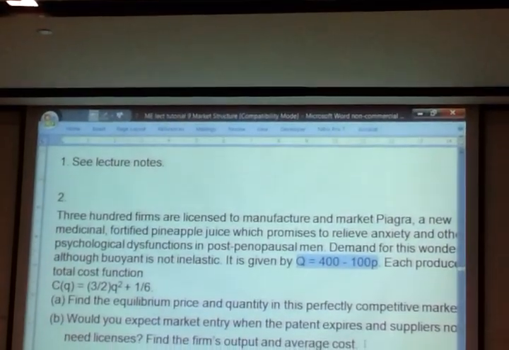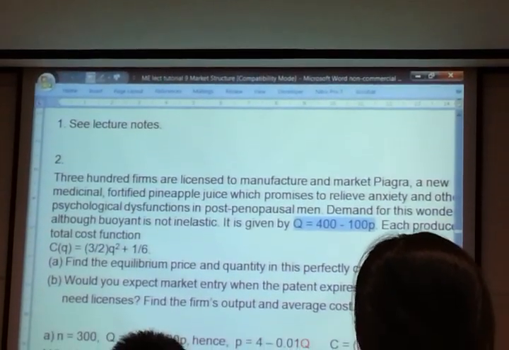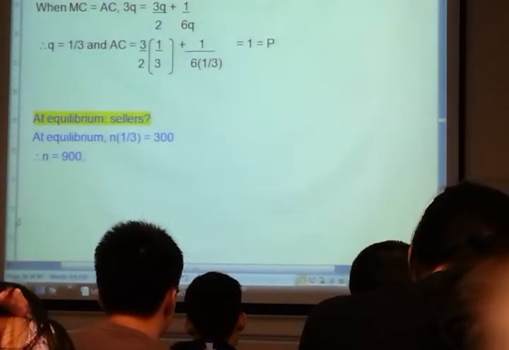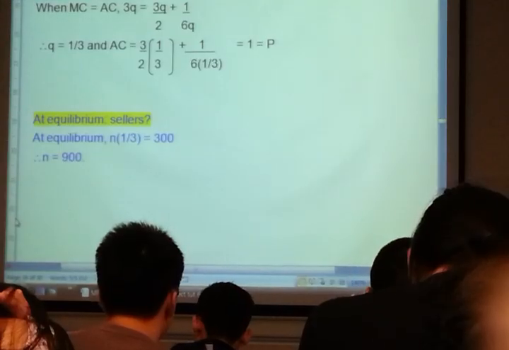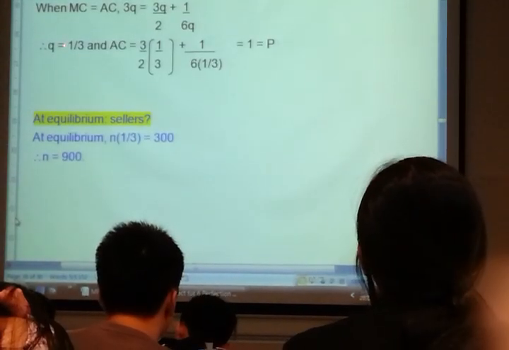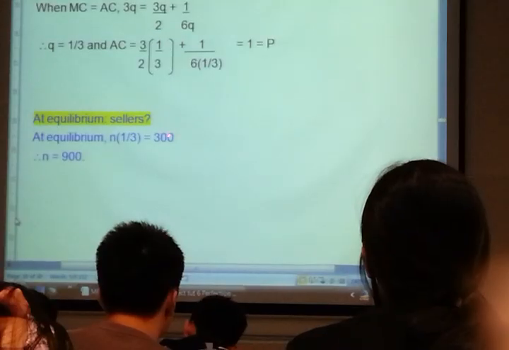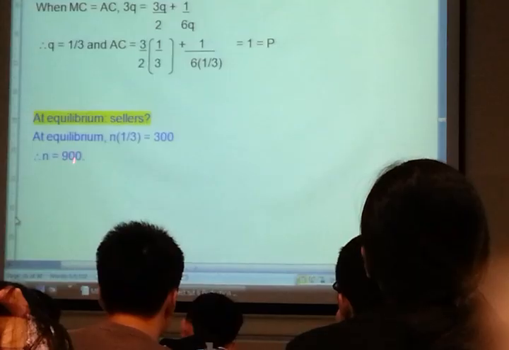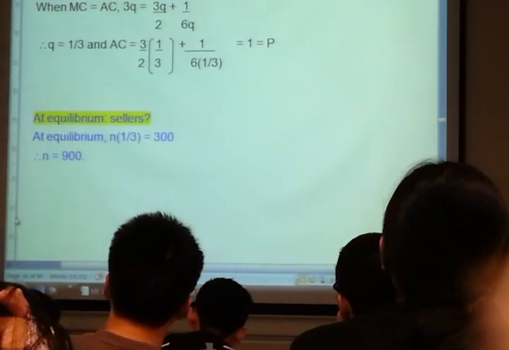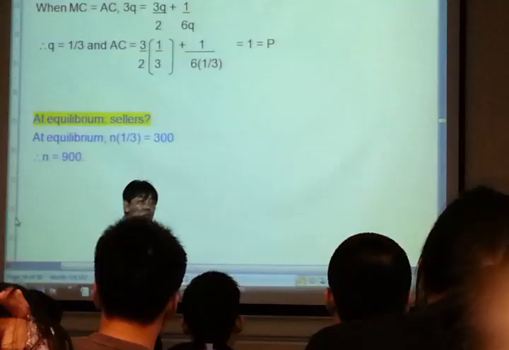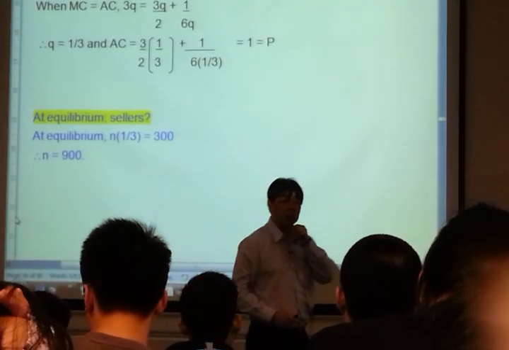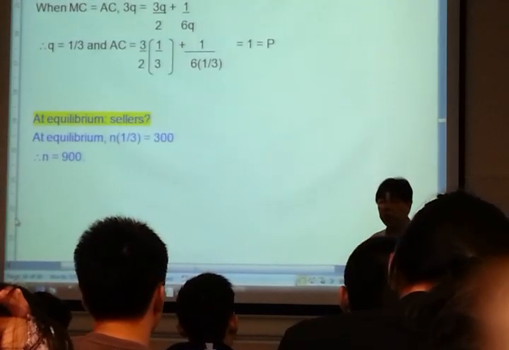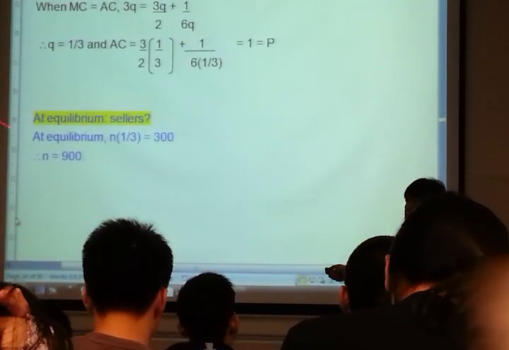So we know at equilibrium, quantity supplied equals quantity demanded. So that solves the problem. This is your quantity supplied, n firms times 1/3, produced by each firm. Quantity demanded when P equals 1 is 300. So solve for n, there are 900 firms at equilibrium. Understand? How many firms have come into this market? 600. We started with 300. After the patent expired, 600 new firms came in. So n is now 900.